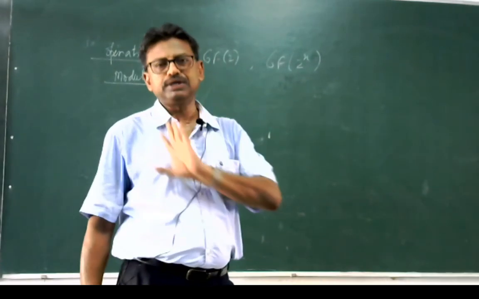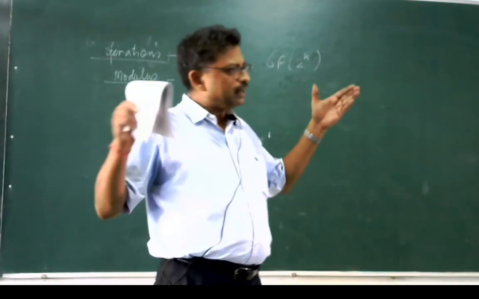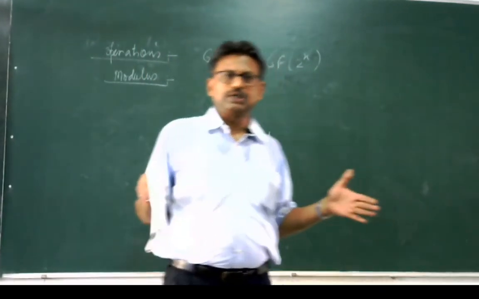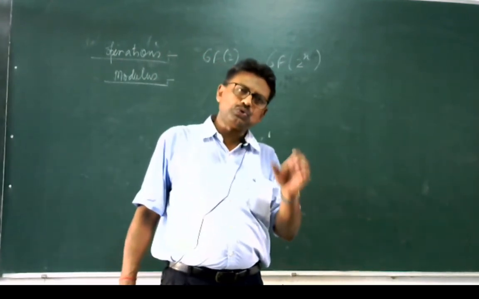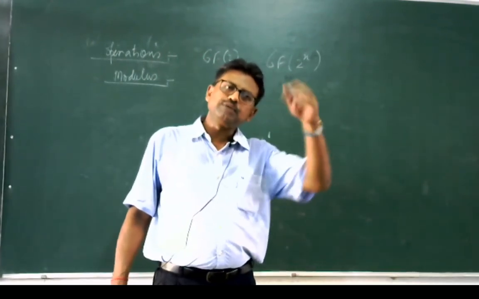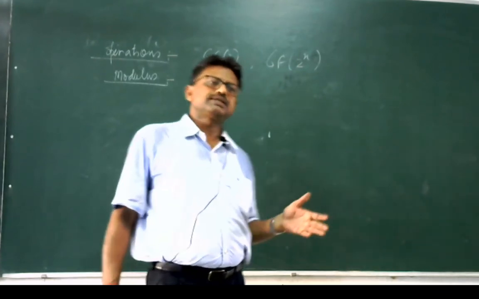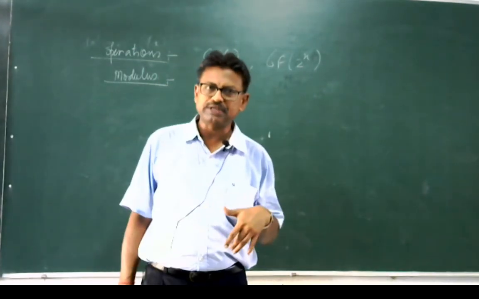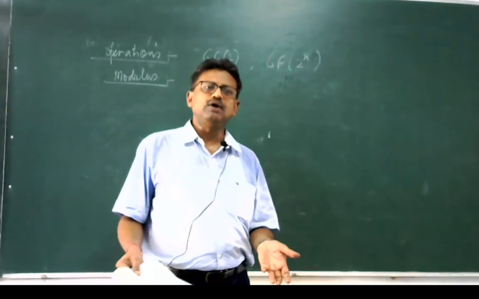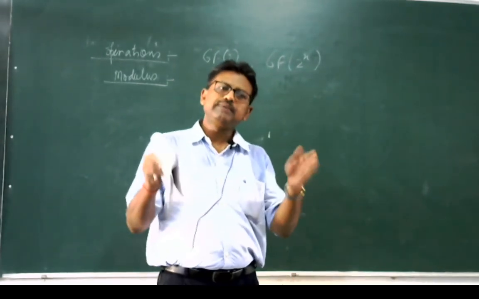It is not going to give x to the power 8. So, we are limited with the operation. If n bit word is being represented from x to the power 0 to x to the power 7, and we do any kind of operation, the result will remain within that boundary.